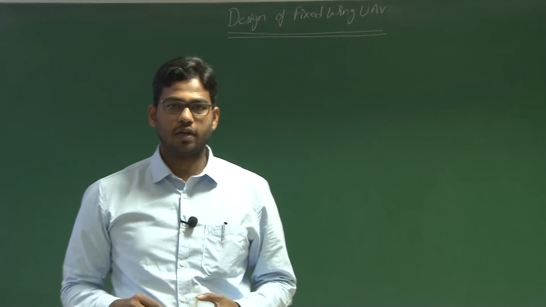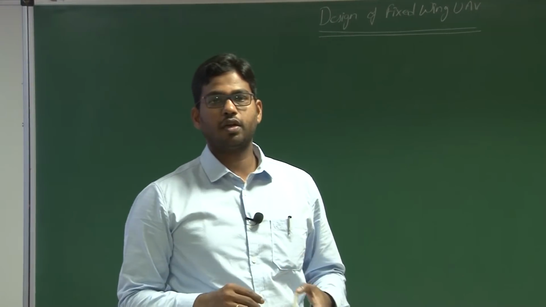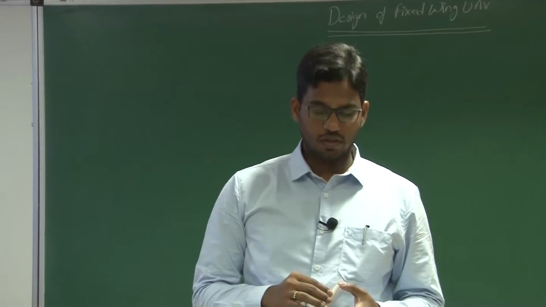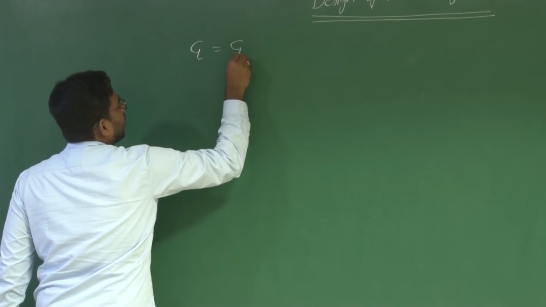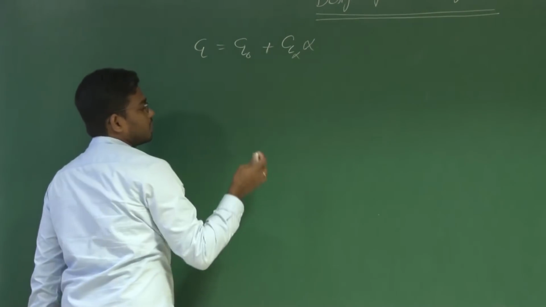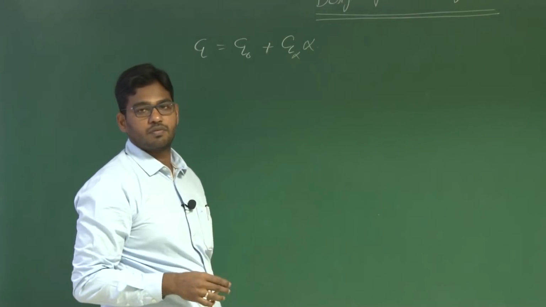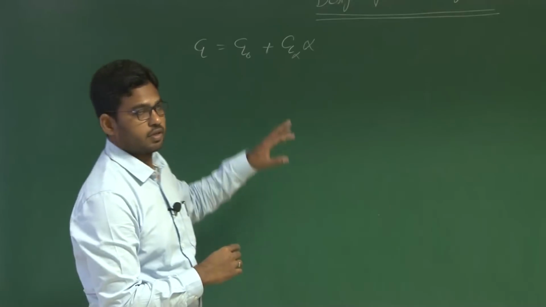Hello friends, welcome back. In our previous lecture we discussed center of pressure, aerodynamic center and the relationship between them, and we also witnessed how CL varies with angle of attack and how we can model CL variation with alpha mathematically. So we had CL equals CL naught plus CL alpha into alpha. This corresponds to the variation of lift coefficient with angle of attack in the linear regime of angle of attack.